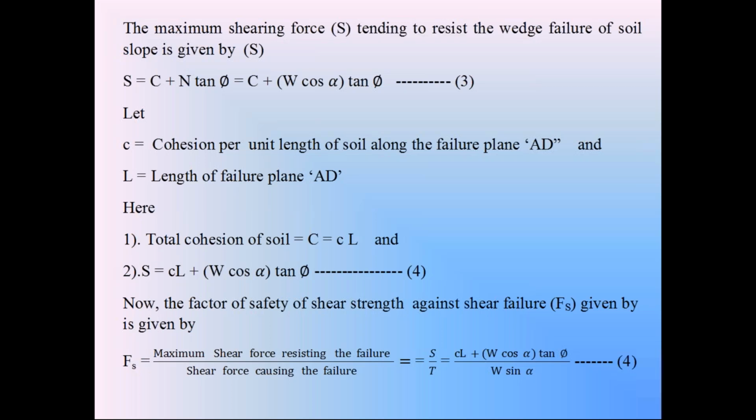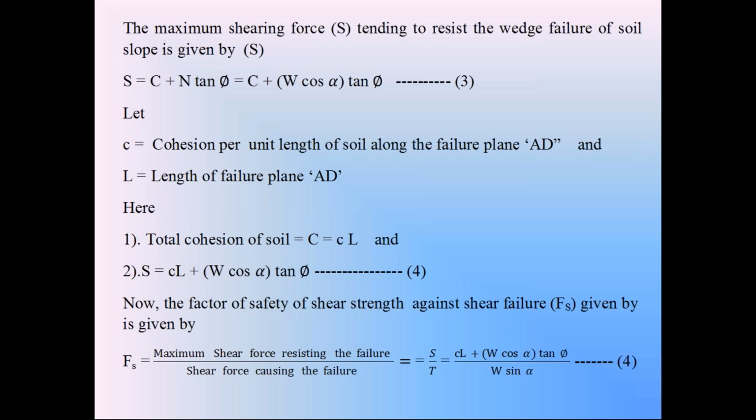So in those finite soil slopes, the shear strength S is equal to C plus N, or normal stress. That can also be used. You can use either the normal stress or normal force while calculating the shear strength S. So that shear strength S is equal to C plus N into tan phi. It is also equal to C plus sigma into tan phi. If sigma is used, that is normal stress, S is called the shear strength stress. If we use N, that is normal force N, S is called the shear strength force. That is the only difference.